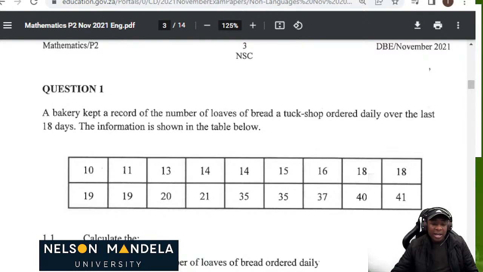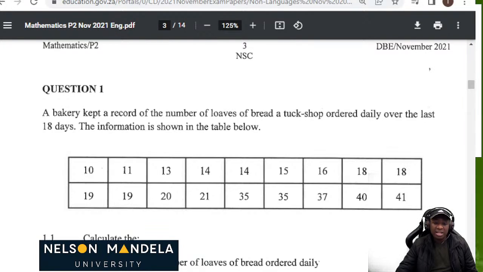On question 1, a bakery kept a record of the number of loaves of bread a tuck shop ordered daily over the last 18 days. The information is shown in the table below.